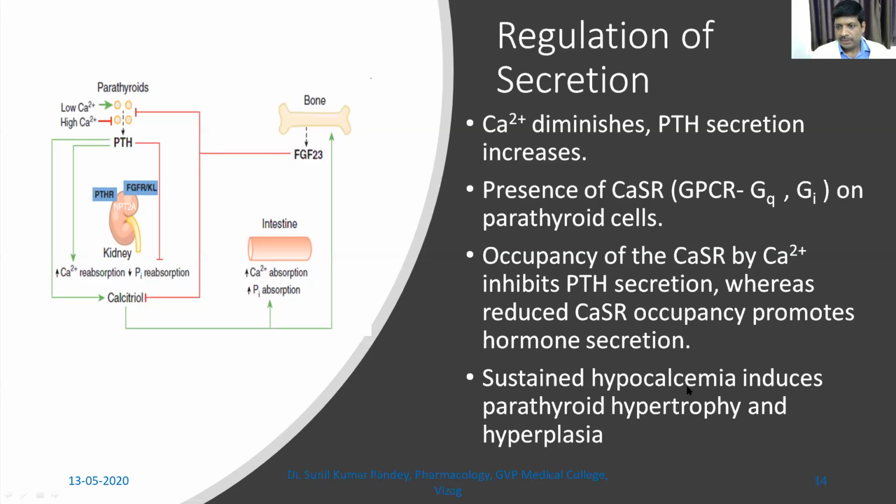What happens in case of hypocalcemia and hypercalcemia? Sustained hypocalcemia, this is important. In case of sustained hypocalcemia, there is induction of parathyroid hormone, or it may cause hypertrophy and hyperplasia of the parathyroid. So this is dangerous. We should not have sustained hypocalcemia. Transient hypocalcemia will cause the stimulation of the parathyroid. But in case of sustained hypocalcemia, hypertrophy or hyperplasia appears, where the parathyroid gland cannot work properly.